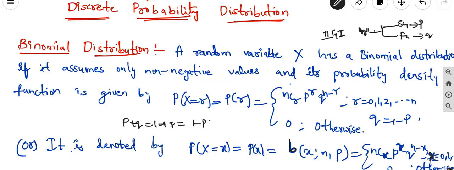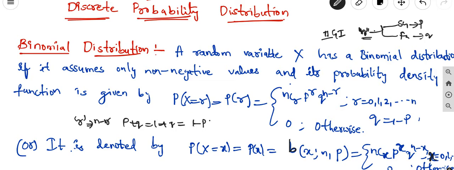define the binomial distribution. Suppose we are taking n independent trials with small r successes. The remaining are failures, so n minus r are failures. In such a case we define the binomial distribution P of X equal to small r, equal to P of r, equal to nCr p power r q power n minus r. Why? Because n minus r is related with the failure, r is related with the success.